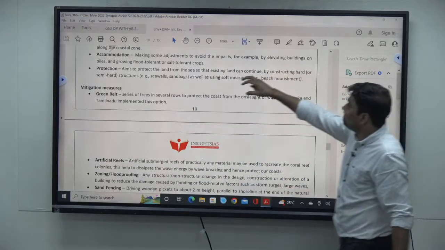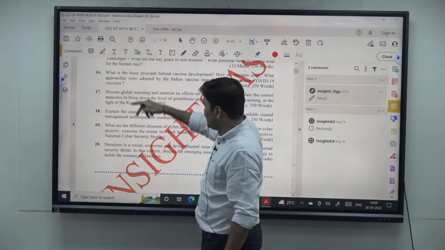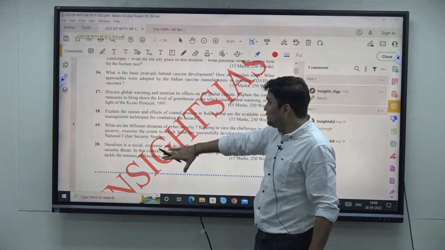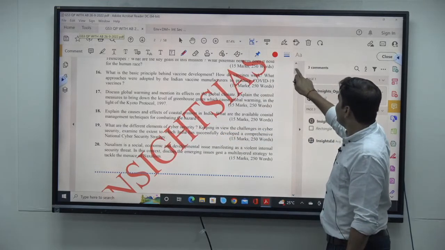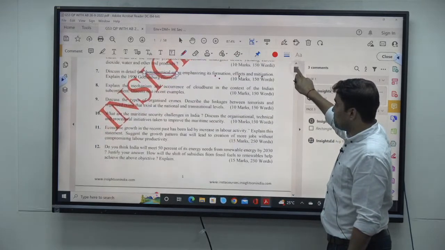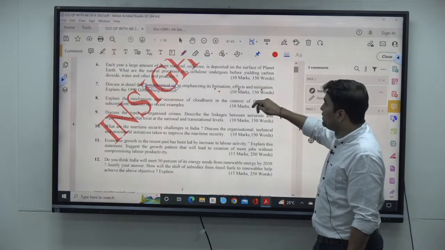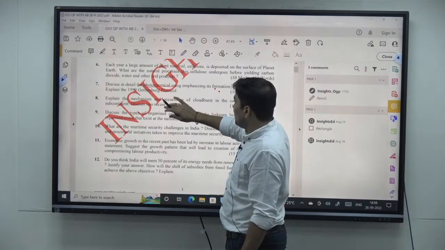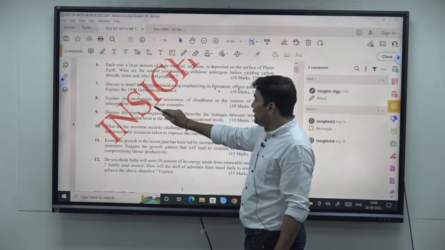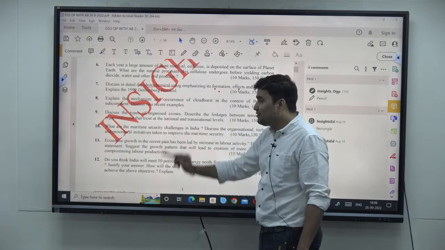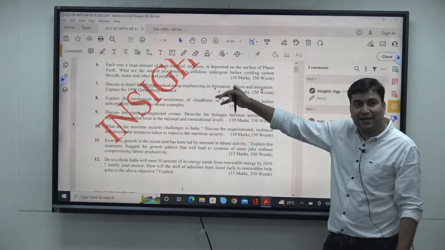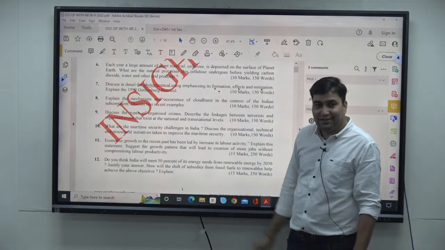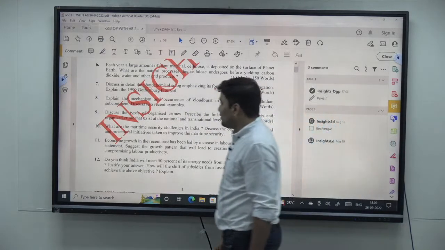इतना ही था ना? After this, let us see the internal security questions. So question number 18 done, 17 done. This is internal security. 7 हो गया. Now let us see question number 9, 10, right? Cloud burst disaster management का है, वो बाद में डिस्कस करता हूं मैं. Question number 9 and 10. 9 क्या है? Internal security.